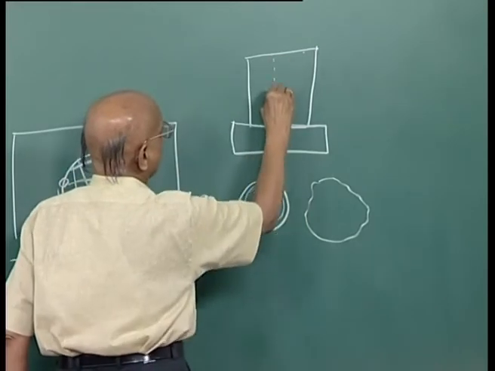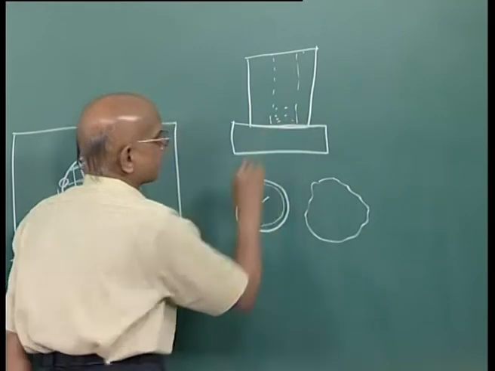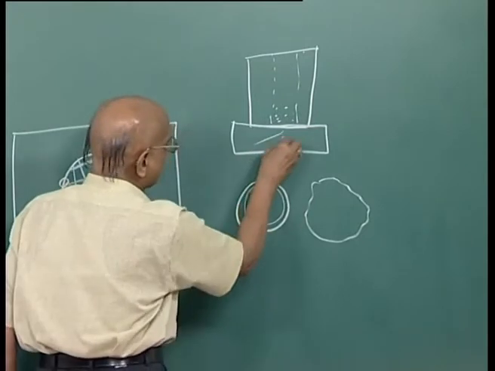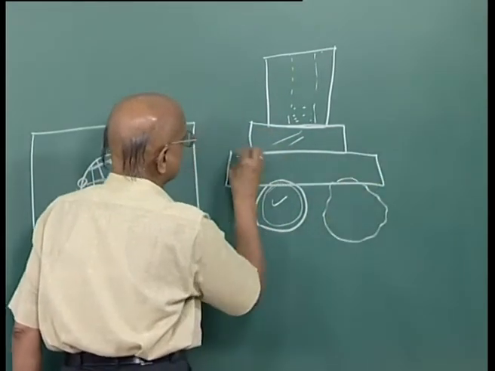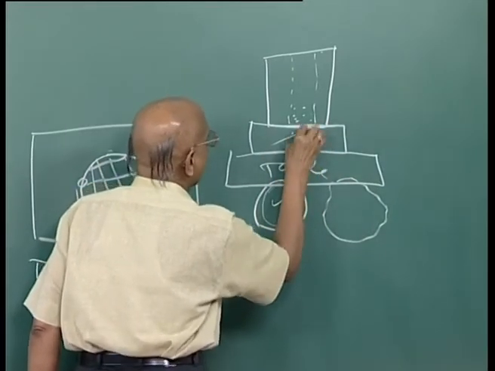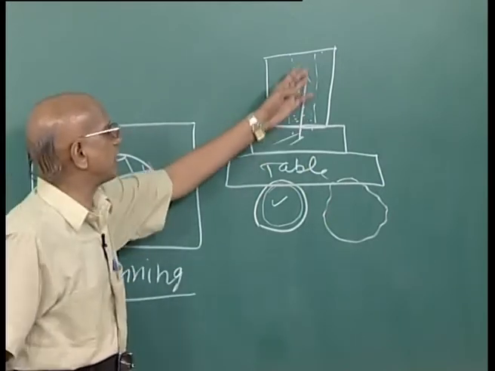Now when the hole has been made, whatever is the molten or vaporized material will remain at the bottom. For this to eject out, this table, not really a table but the supporting material, melts and vaporizes, and throws the molten and vaporized material out of the hole.